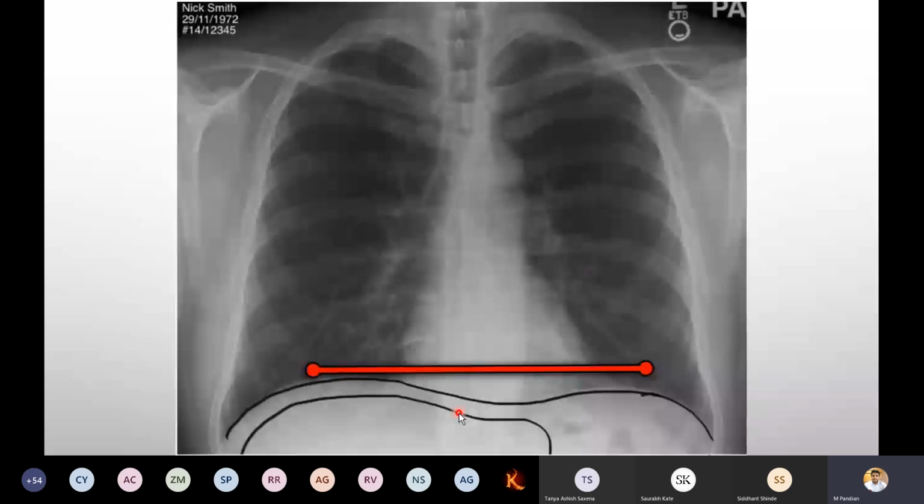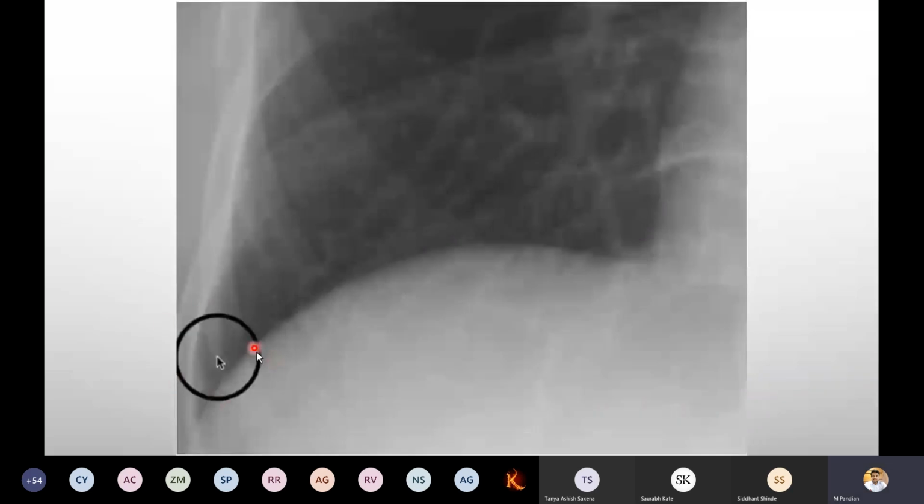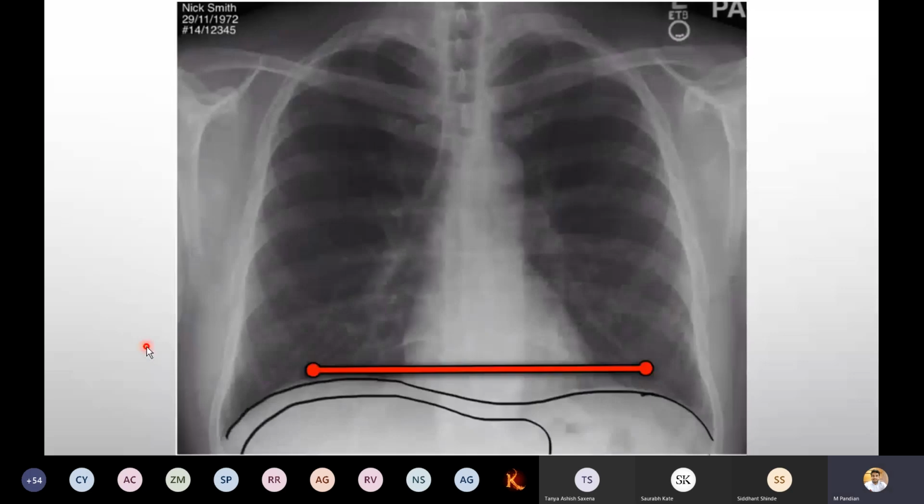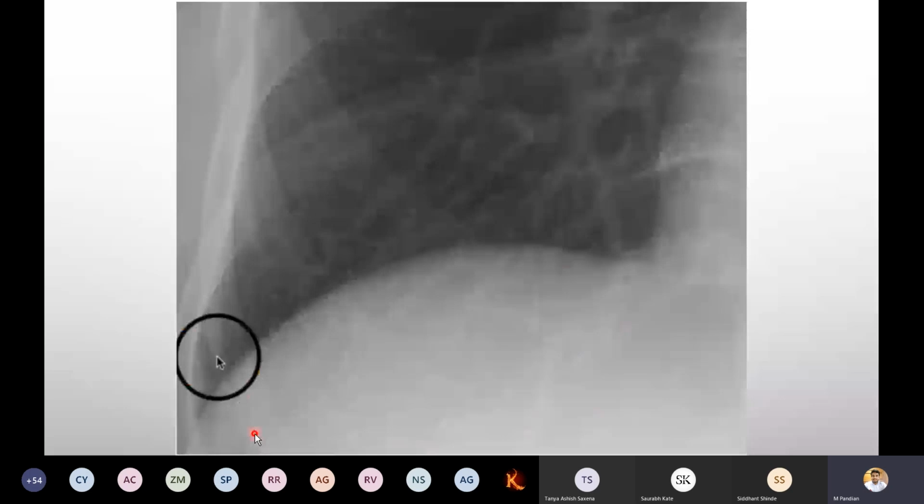Okay, now what is this angle called? Anybody knows? Now I am going to focus on this point. I just zoomed it to show you guys. This angle is called the costophrenic angle or diaphragmatic angle. Remember, costophrenic angle or diaphragmatic angle. Why is this angle important? You can see this angle is sharp, isn't it? Wherever there is a pleural effusion, this angle is not visible this sharp. It becomes blunted. Everybody following me?